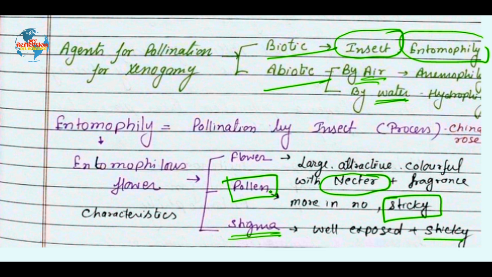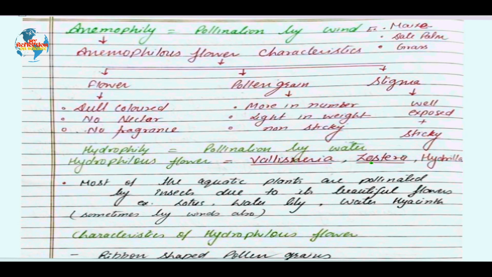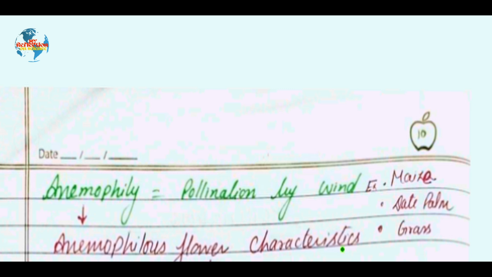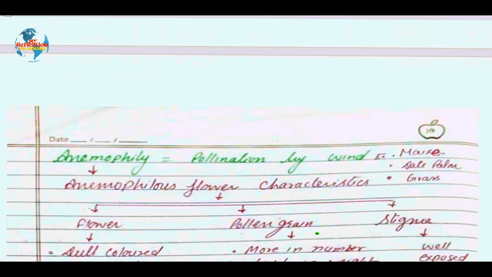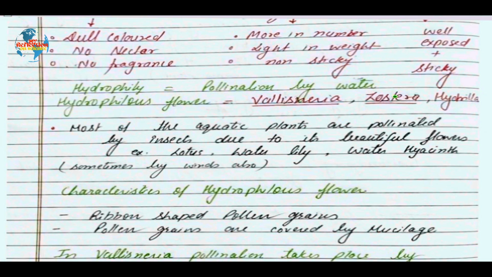Next, we proceed to anemophily. Anemophily is again a process. Phily means process. So the process of cross-pollination by wind is termed anemophily. Okay, I have missed the examples in entomophily. All those bright colorful flowers which you can see in nature come under entomophilous flowers. It could be mustard, it could be sunflower, it could be rose, even lotus. Lotus is a hydrophilic plant, but it has pollination by insect.